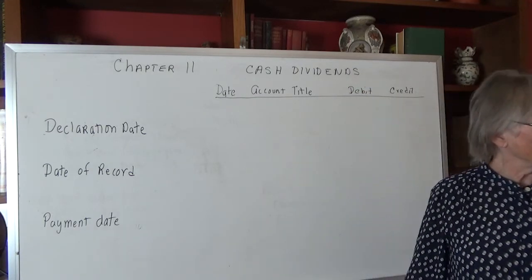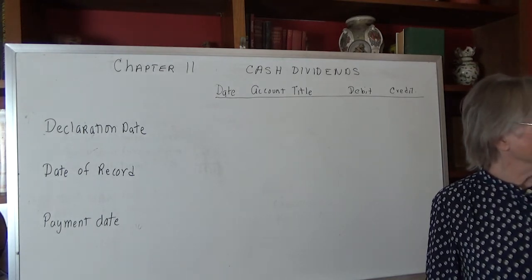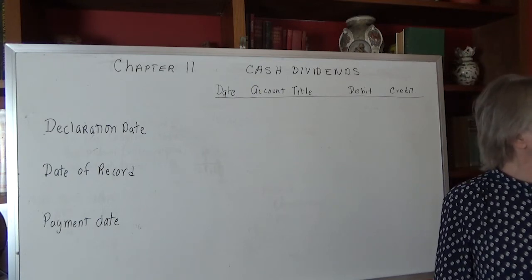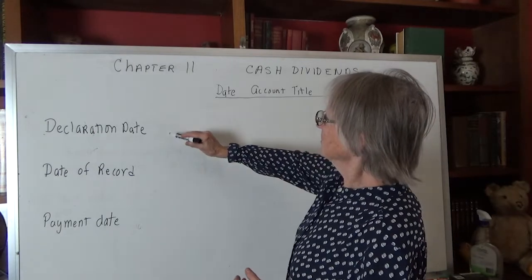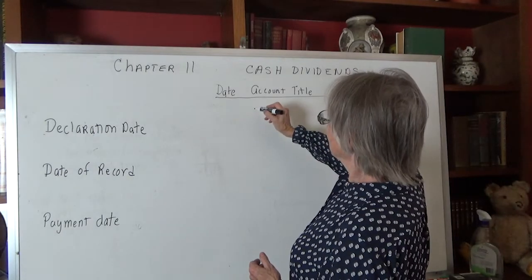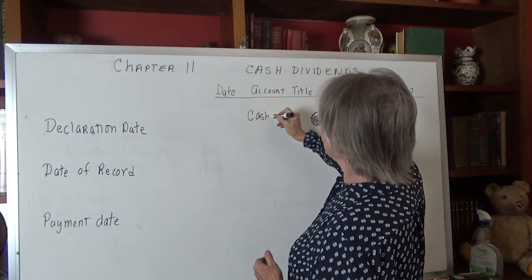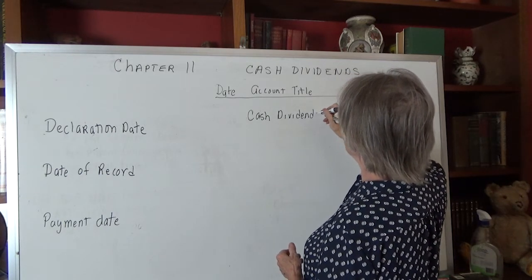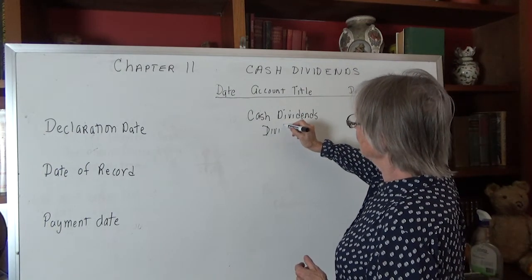Okay, so that's the declaration date, and then the payment date is fairly self-explanatory. That's the date we send out the checks. So what do the journal entries look like on these dates? On the declaration date, at this point you would be debiting cash dividends, but we're not paying them yet, okay? And at this point we have a dividends payable.